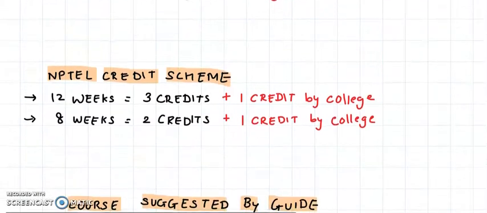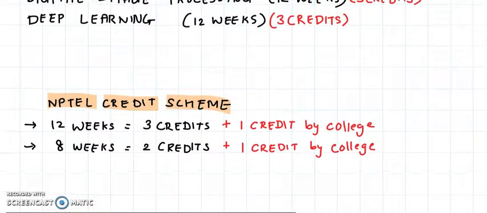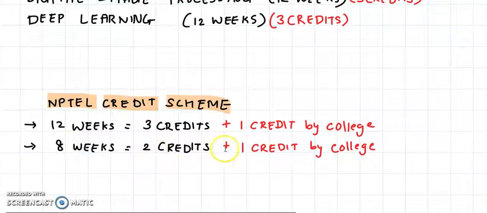Let us now discuss the NPTEL credit scheme. For example, in NPTEL website, if you check, there are various courses for 12 weeks, 8 weeks and 4 weeks for 3 credits, 2 credits and 1 credit respectively. What many people have done is they have taken one course for 12 weeks, which is for 3 credits, and they have taken one course for 8 weeks, which is 2 credits. And this plus 1 credit can be given by the college depending on the extra work that you're doing with